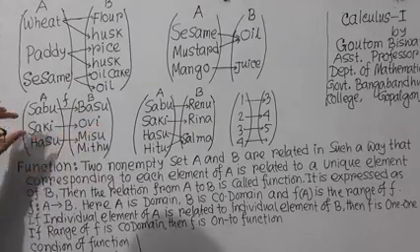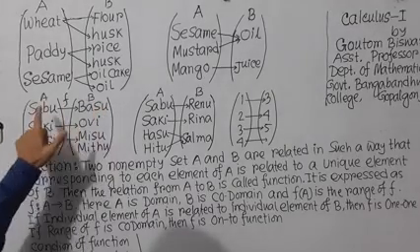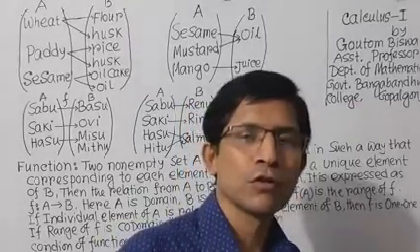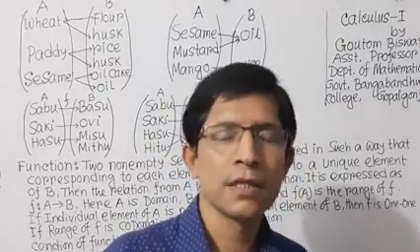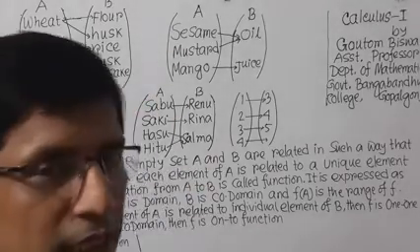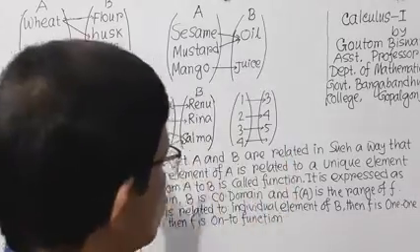That means there are no two outputs or more outputs for one input. And this is a special type of relation, and this relation is called a function. So what is the definition of function?